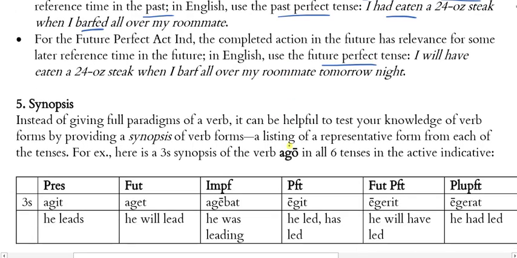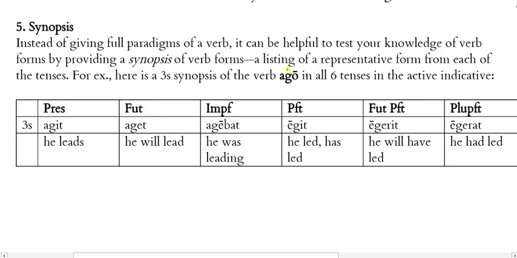Okay, last thing. Synopsis. Instead of giving full paradigms of a verb, it can be helpful to test your knowledge of verb forms by providing a synopsis of verb forms. That is, a synopsis is a listing of a representative form from each of the tenses. For example, here I provide a third-person singular synopsis of the verb ago in all 6 tenses in the active, indicative forms. So active voice, indicative mood, and then going through the 6 tenses. So here we go. Agit, be translated he leads, that's present. Future, aget, with the E, he will lead.